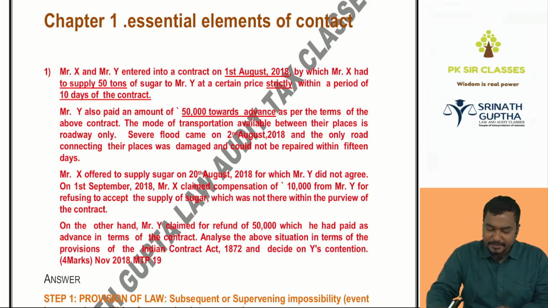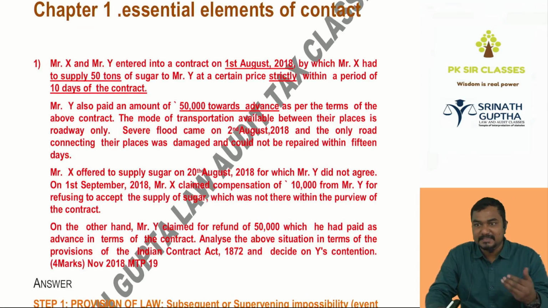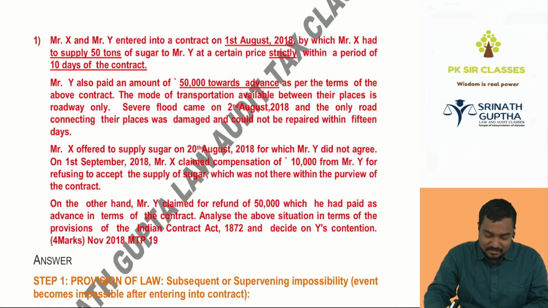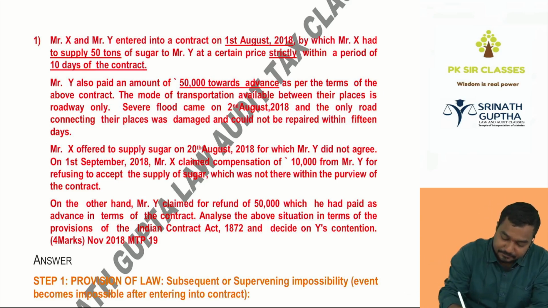So many students will try to read the scanner. When they read the scanner, they can get the answer in their mind, but when they want to write it on paper, they can't get the words. So this scanner, what should you do, beta? Not read, write. So we'll start one by one, beta.